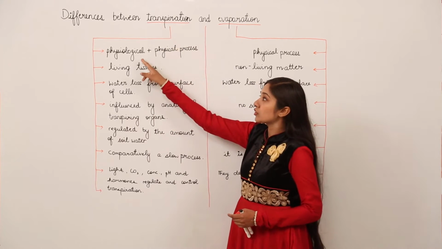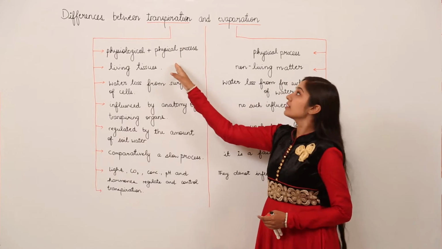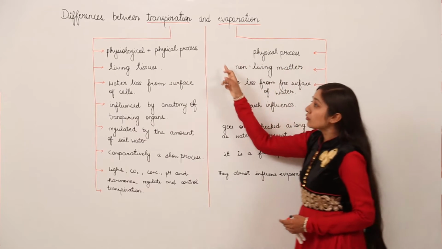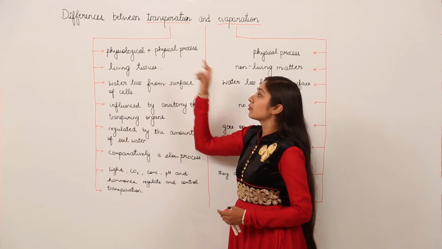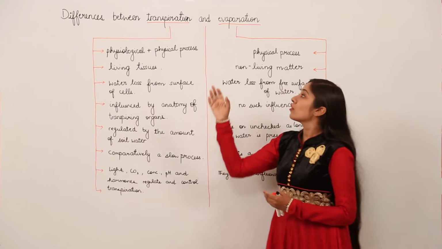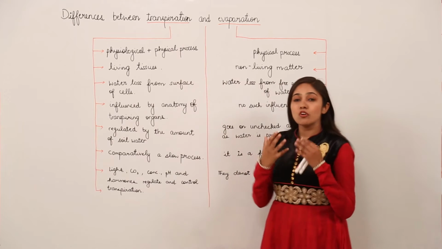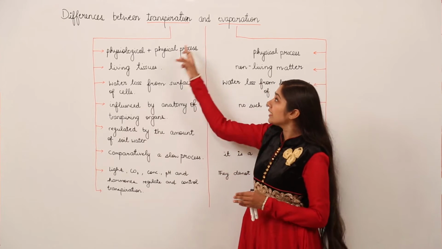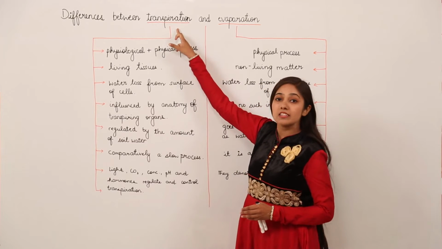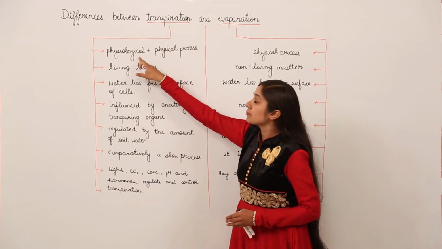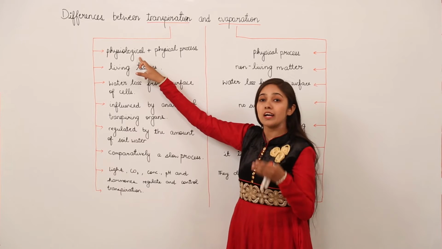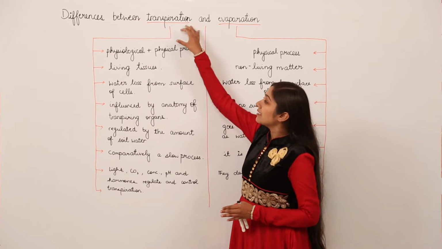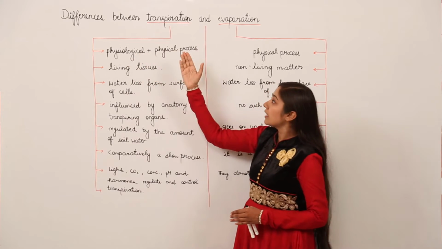Transpiration is a physiological as well as a physical process, but evaporation is only a physical process. How is transpiration a physiological and physical process? You all know that if you talk about transpiration, we talk about osmotic pressure, we talk about certain forces that are regulating this process, that is transpiration. So those processes such as osmotic pressure and other processes that are involved with the living tissues of the cell, they make this process physiological as well as physical.